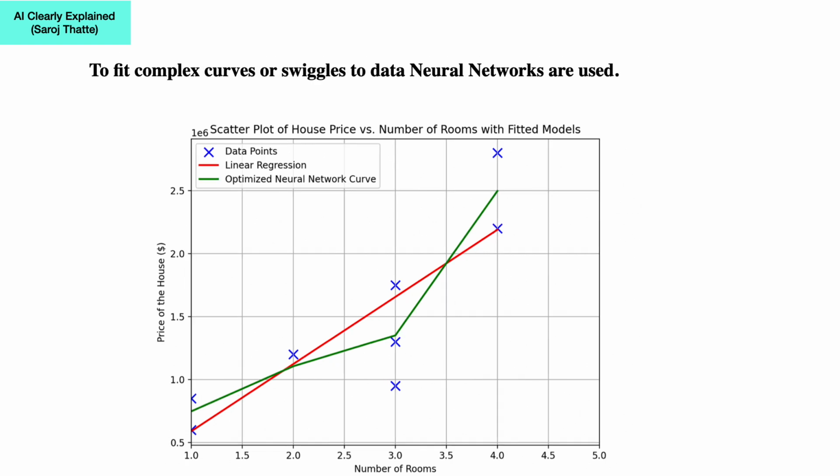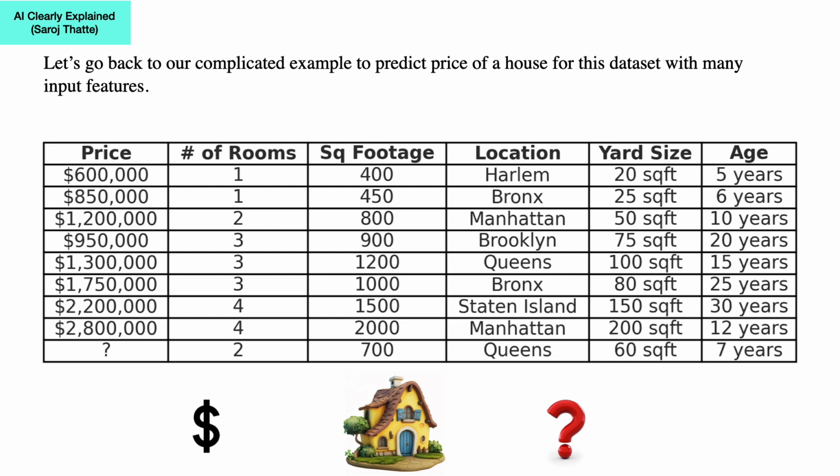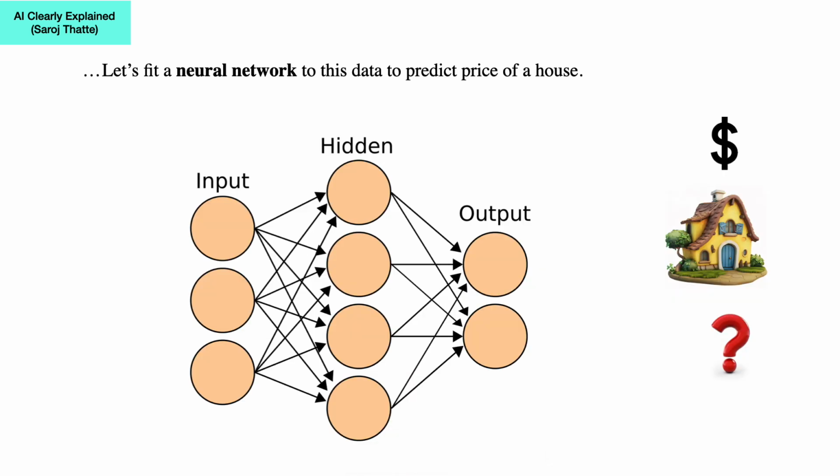To fit complex curves or squiggles to data, neural networks are used. This complex curve or squiggle more accurately captures the relationship between input features and the output. Now that you know neural networks are used to fit a squiggle or complex curve to a data set, let's go back to our complicated example to predict the price of a house for this data set. We will fit a neural network to this data to predict the price of a house.